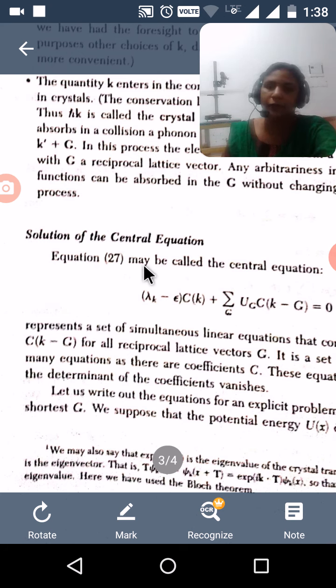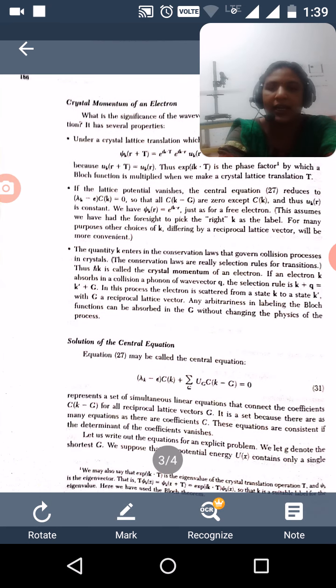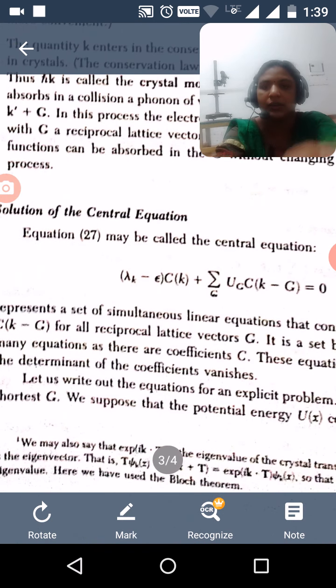We have seen the wave equation of an electron in a periodic potential, that is (λ_k minus ε) C of k plus summation over G of U_G C of k minus G equal to 0. This is known as the central equation.